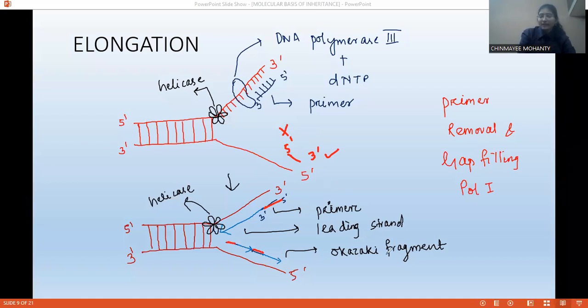Okay, so the fragments so formed are called Okazaki fragments. It is a lagging strand. This strand is a leading strand and this one is a lagging strand. Why? Because you can see the fragments so formed are very small. These are fragments, these small parts are there. So it's a lagging strand.